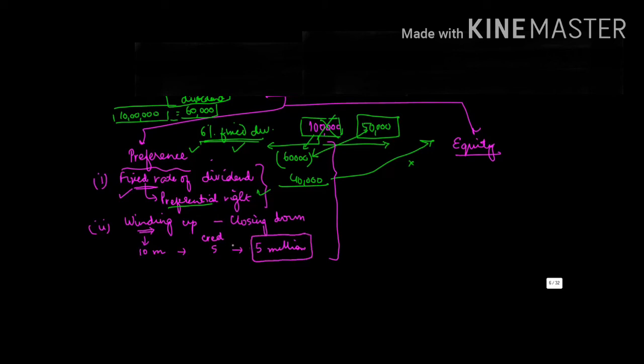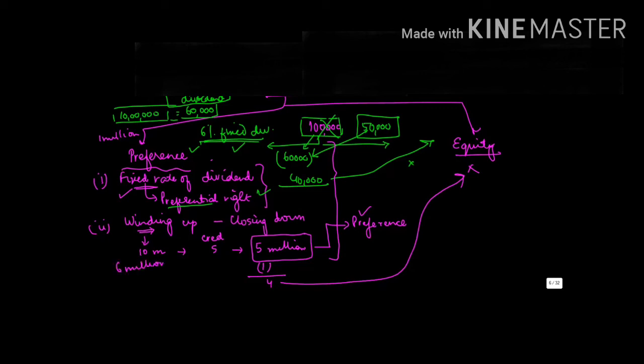Now out of these 5 million, the order of payment is that first the preference shareholders will be paid. Why? Because they have the preferential right to get their money back. In my example, it was only 1 million for preference shareholders, so there is no issue. They will get their entire 1 million back and the remaining 4 million will go to the equity shareholders.